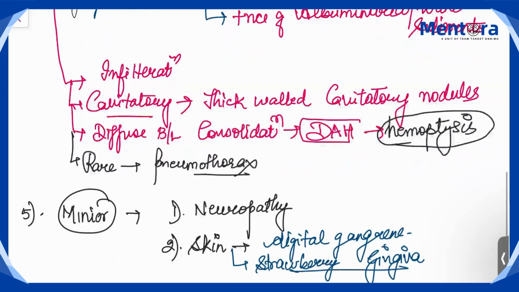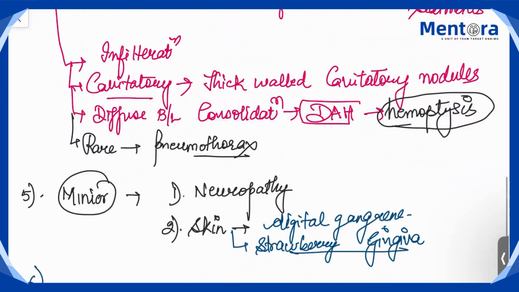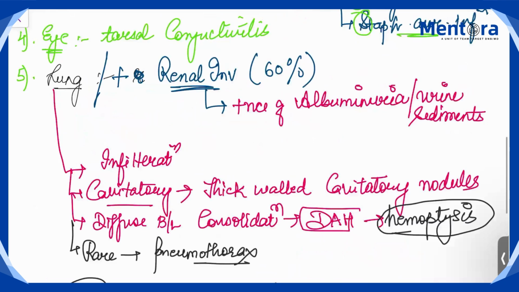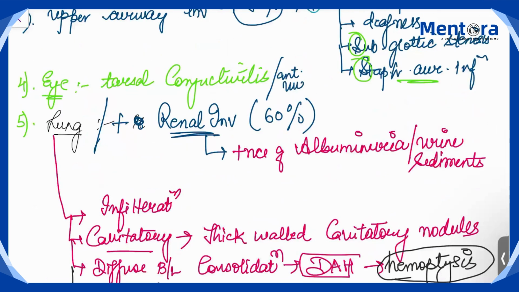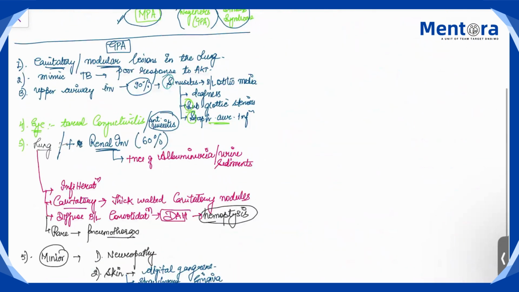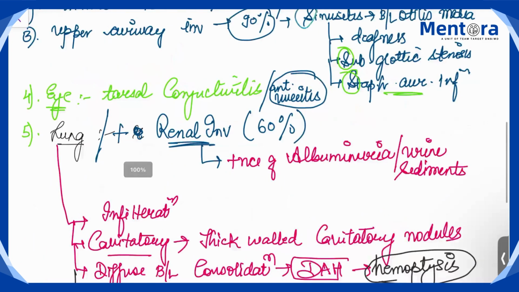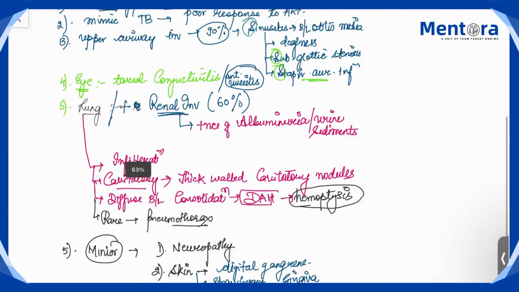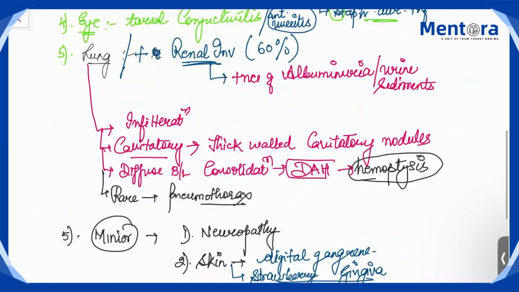Eyes I've already told you. You have also tarsal conjunctivitis, and there will be anterior uveitis also. So most of the connective tissue diseases, vasculitic disorders, they cause anterior uveitis. One of the differentiating features from ocular tuberculosis is that ocular tuberculosis will present with posterior uveitis.